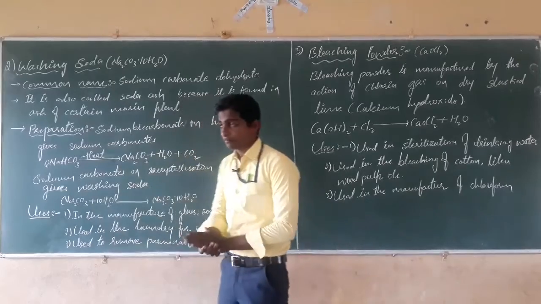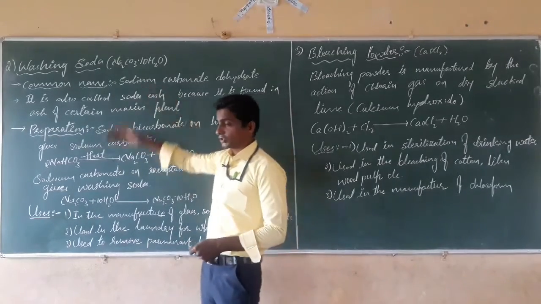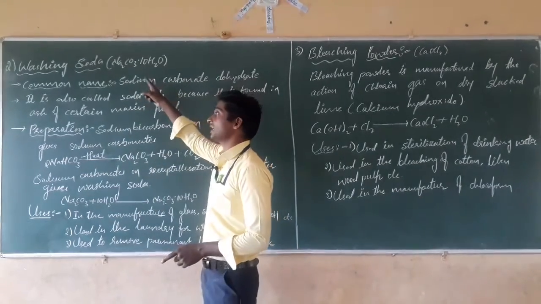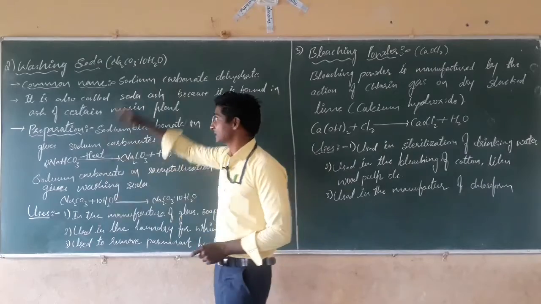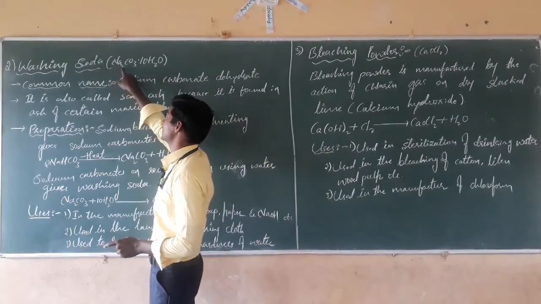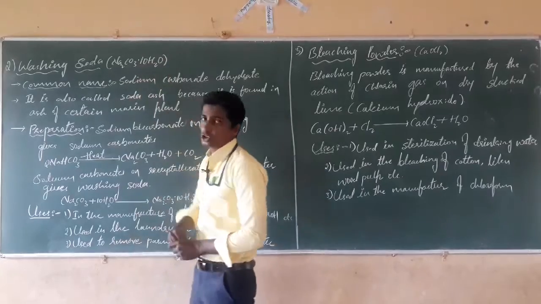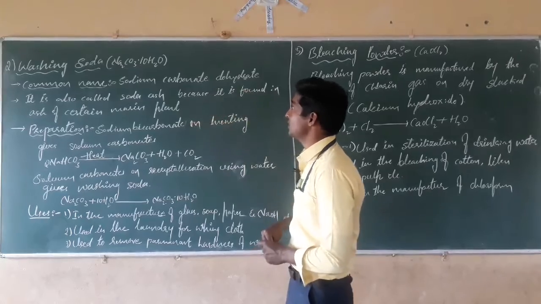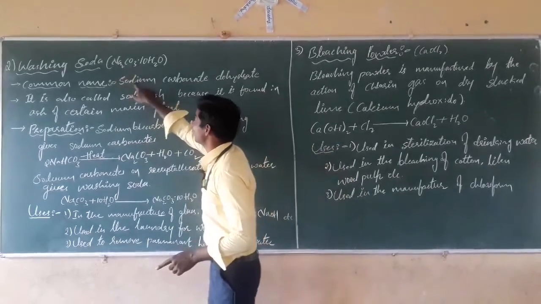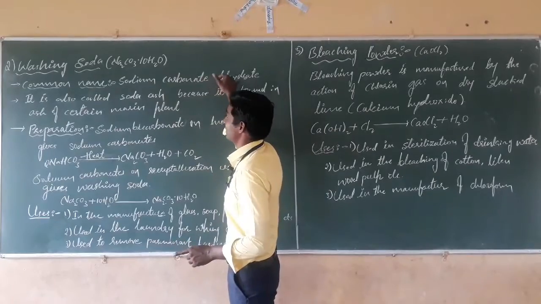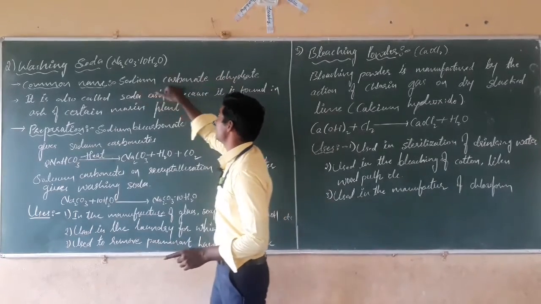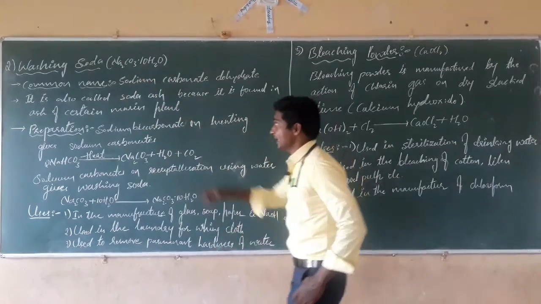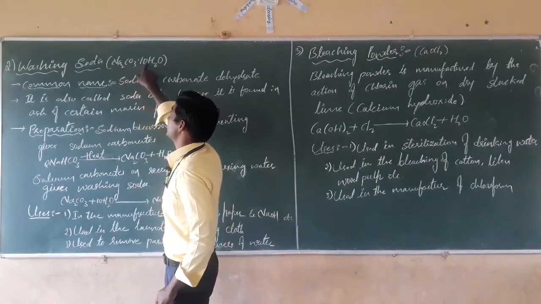The formula for washing soda is Na2CO3 dot 10H2O. Its common name is sodium carbonate. It is also called sodium carbonate decahydrate, because we can remove this water of crystallization. That's why it is called sodium carbonate decahydrate.